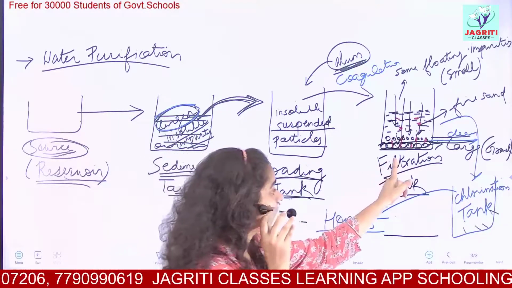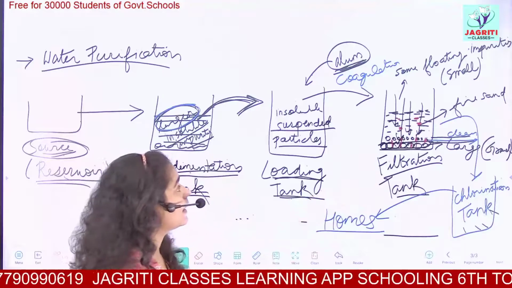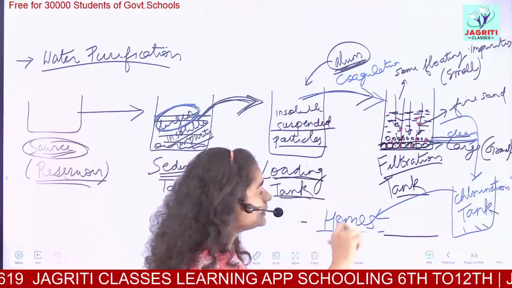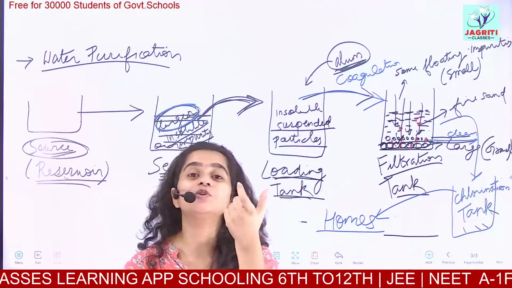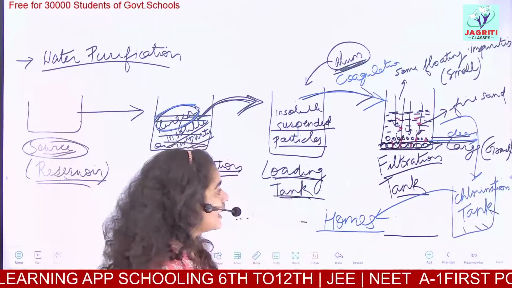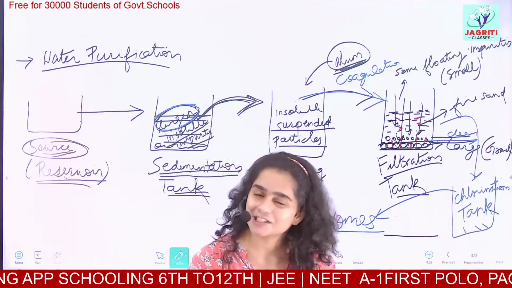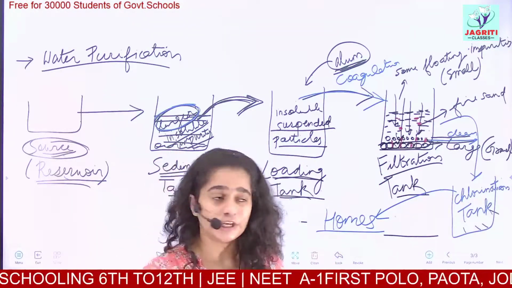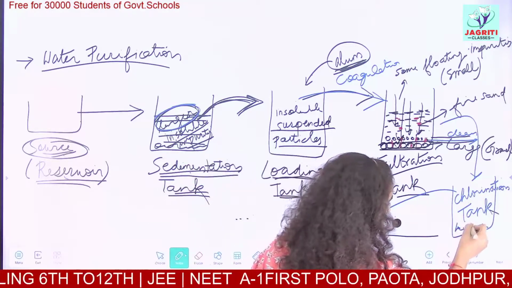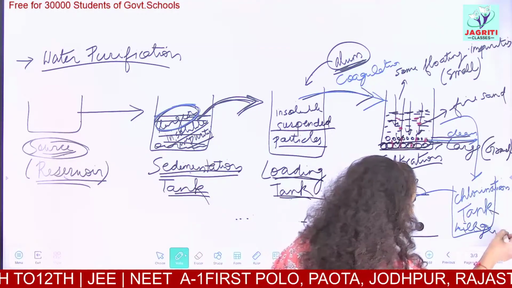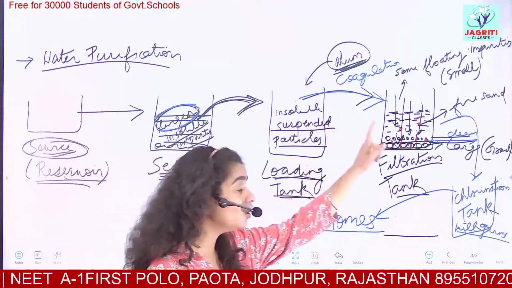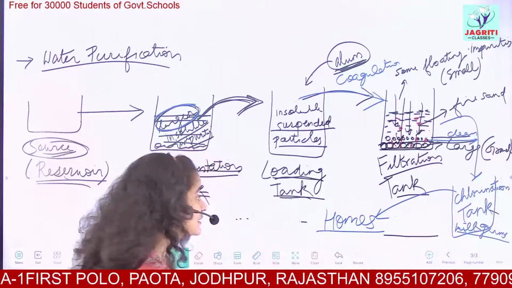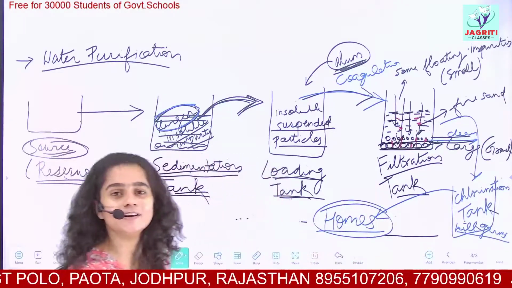Then next we have our filtration tank. In the filtration tank, this partially clean water is filtered through different layers which have different amounts of intermolecular spaces. And then in the last we have our chlorination tank where we add a certain amount of chlorine to kill the germs, the bacteria, the harmful disease-causing pathogens which are present in water. And now, after undergoing such a long process, the clean water is supplied to our homes. So this was all about water filtration.